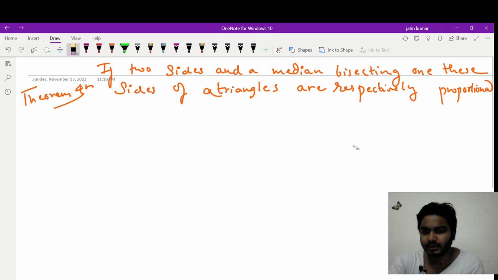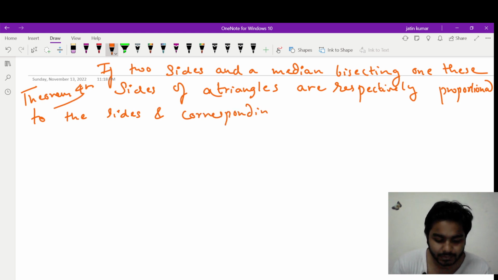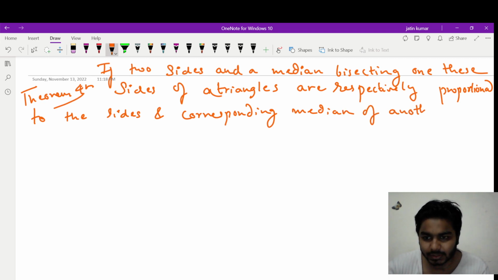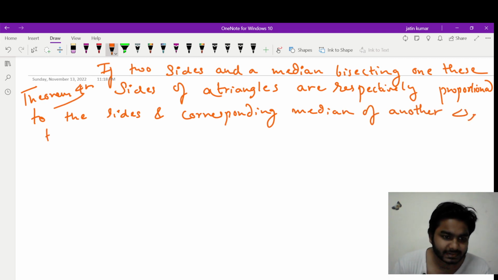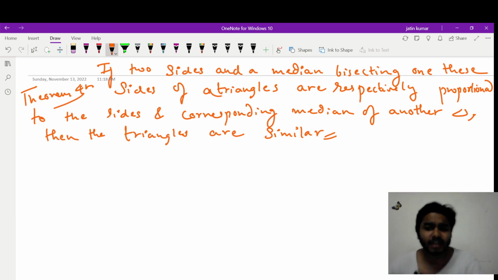So where was I? Respectively proportional to the sides and corresponding median of another triangle, then the triangles are similar. Okay? Again we are given two triangles, so let me draw.